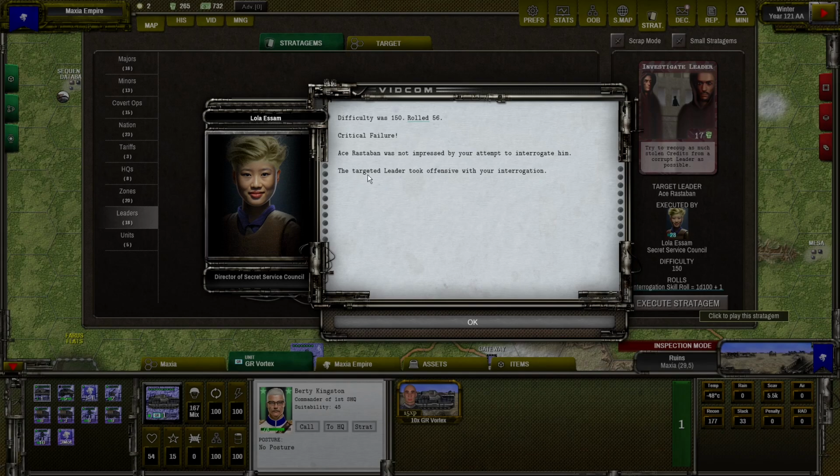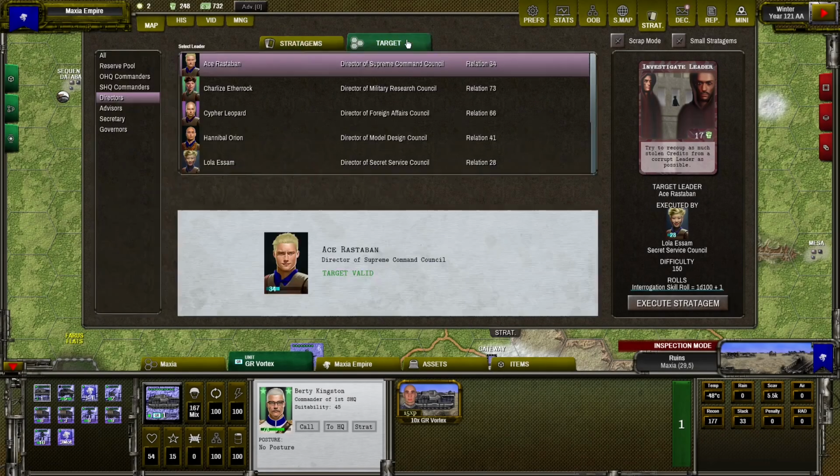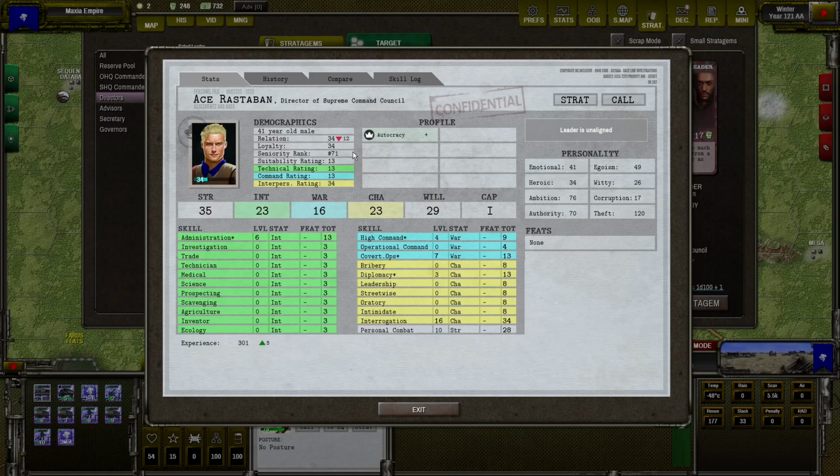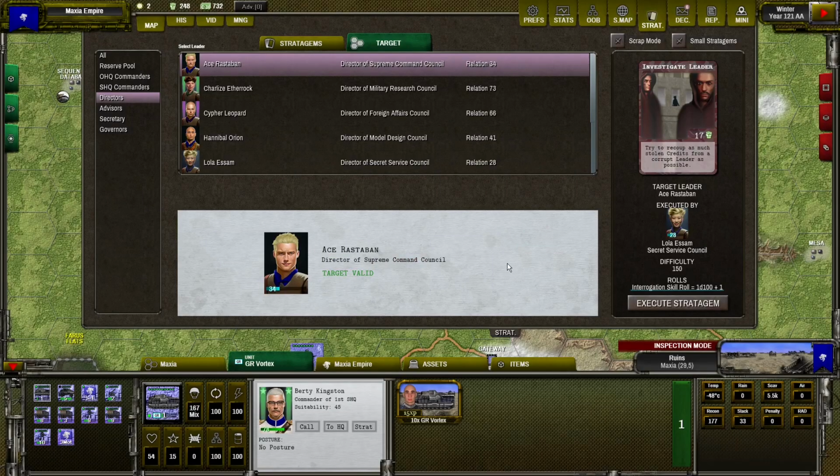And you can see the targeted leader took offense at our interrogation. So he doesn't like that we are accusing him of stealing money. And so you can see that the relation decreased to 34 because of this investigation. It was unsuccessful for us.